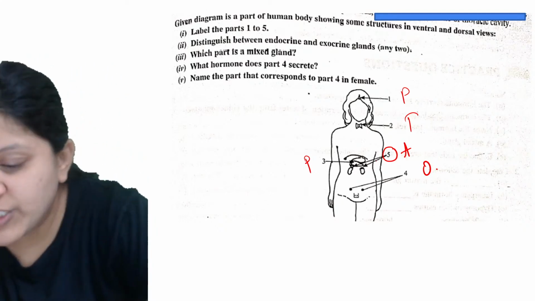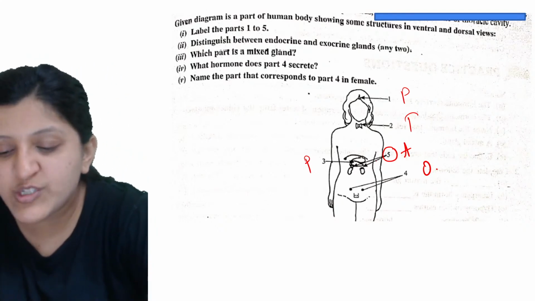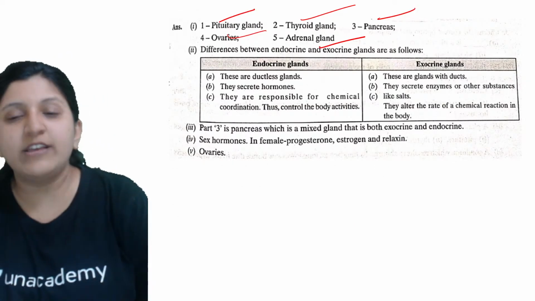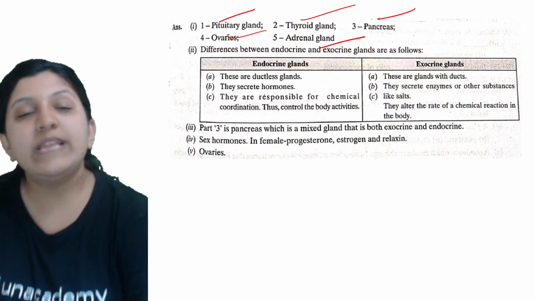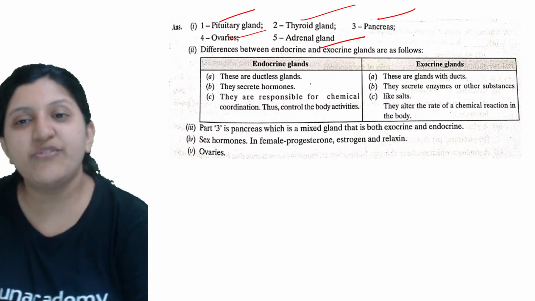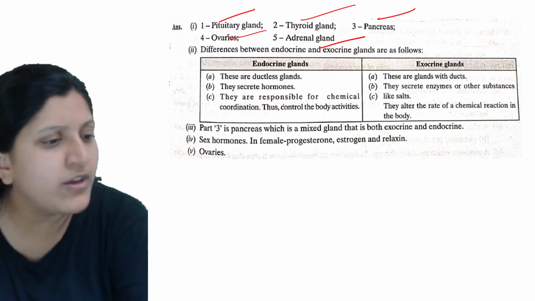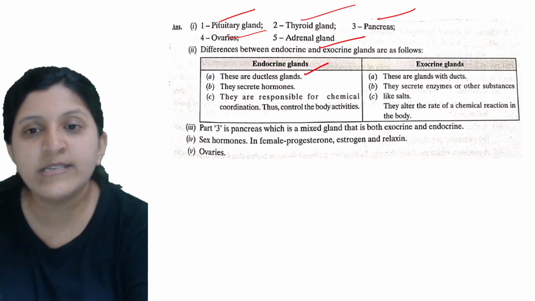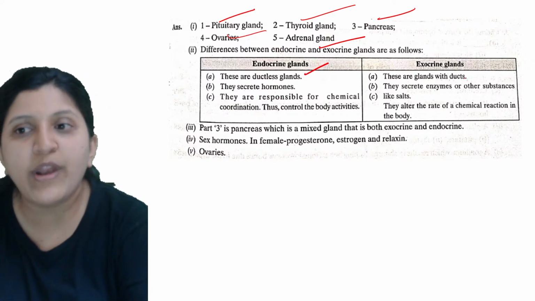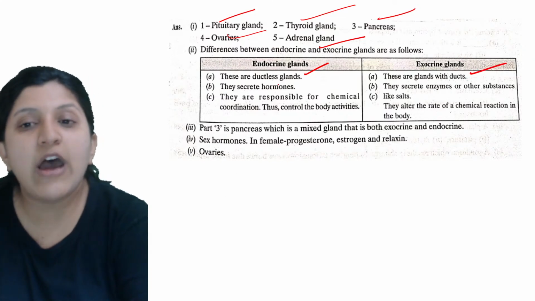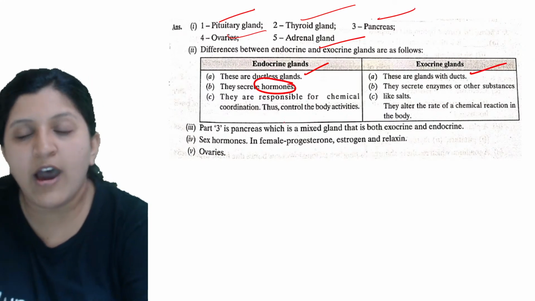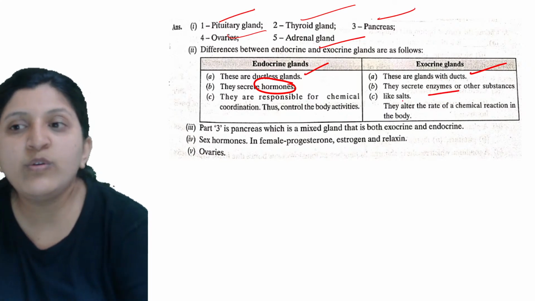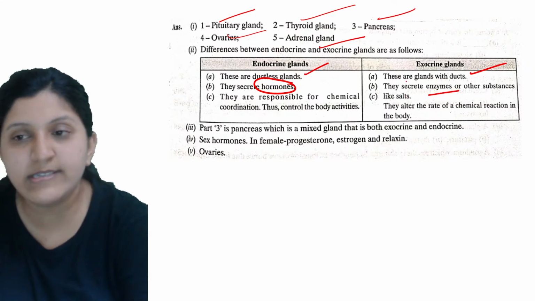Okay, so endocrines are ductless glands and exocrines are with ducts. Yes, very good. So let's have a look at the ones they have mentioned. So these are ductless glands. So this is the first point, Rajat said. Okay, so these are the ductless ones, whereas the exocrine is with the duct. Okay, so now these are going to secrete a hormone, while the exocrine will secrete an enzyme or maybe certain other substances as well.